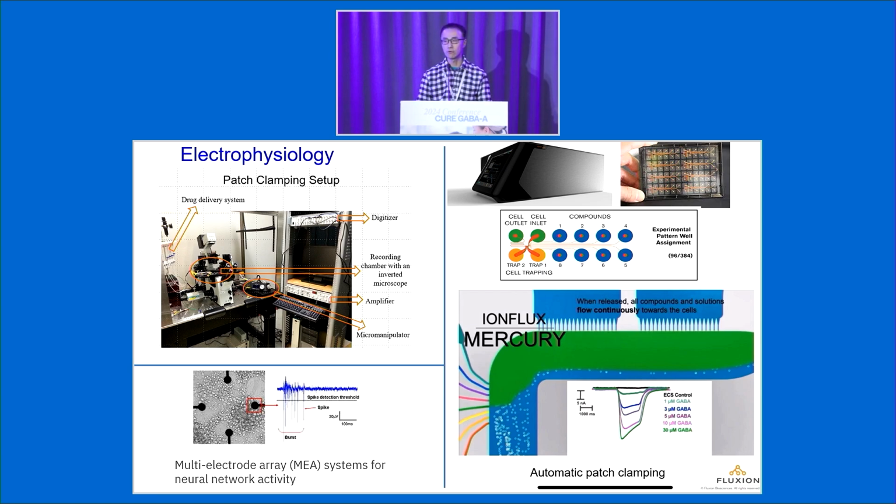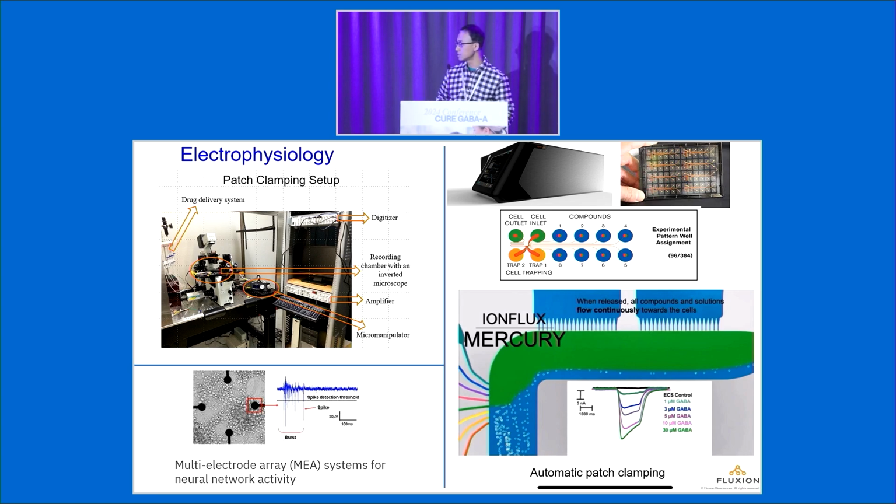Basically, for the electrophysiology, there are 3 methods we are using now. On the top left, people can probably recognize this traditional patch clamping setup, right? It's a really huge system. It's really time consuming and also technically challenging. But people can use this to patch HEK cells and neurons to study their electrophysiology properties. And also in our department, we purchased this so-called automatic patch clamping system.